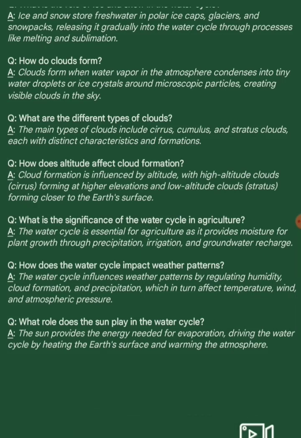Next question. How does the water cycle impact weather patterns? Answer. The water cycle influences weather patterns by regulating humidity, cloud formation, and precipitation, which in turn affect temperature, wind, and atmospheric pressure. Last question. What role does the sun play in the water cycle? Answer. The sun provides the energy needed for evaporation, driving the water cycle by heating the earth's surface and warming the atmosphere.